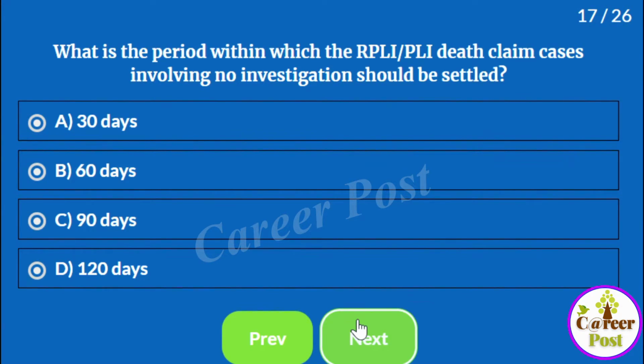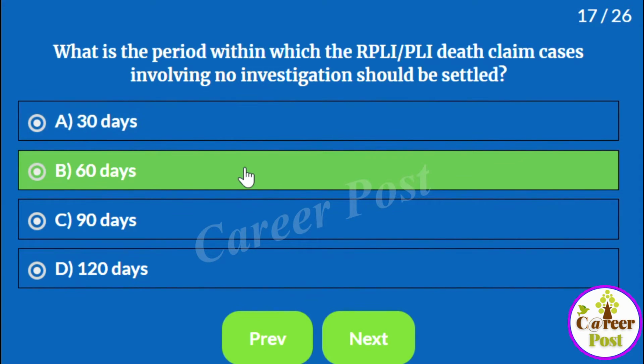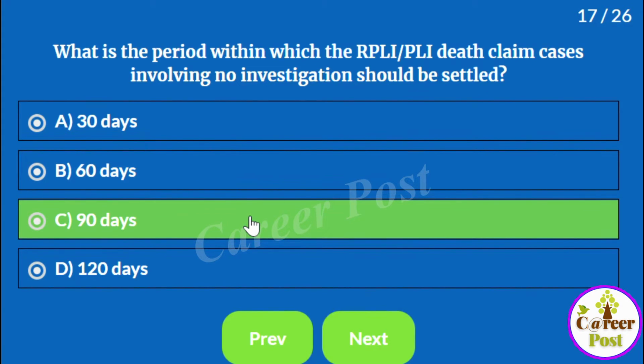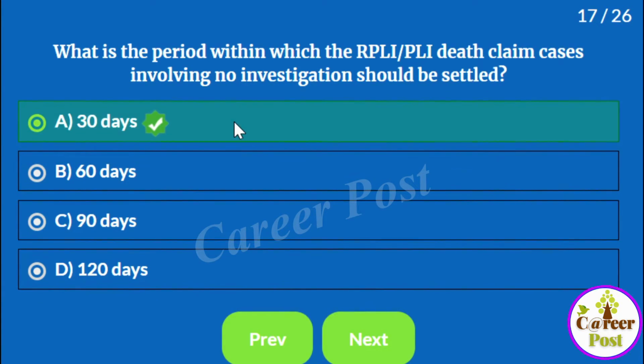That means they need not be investigated. If such cases are there, what is the period within which that RPLI or PLI death claim case involving no investigation should be settled? A, 30 days, B, 60 days, C, 90 days, D, 120 days. The answer is, it should be settled within 30 days.